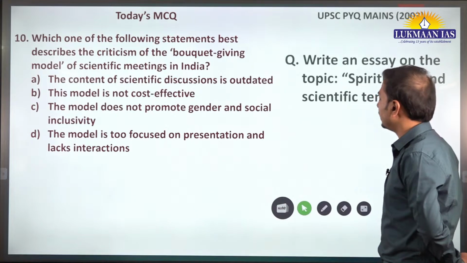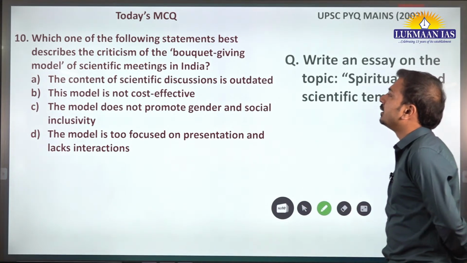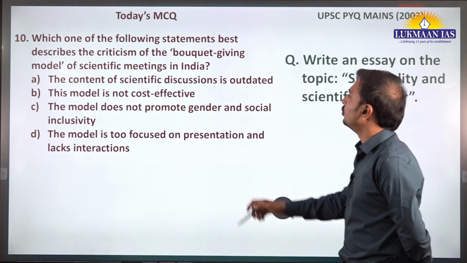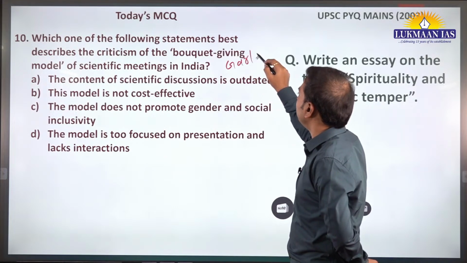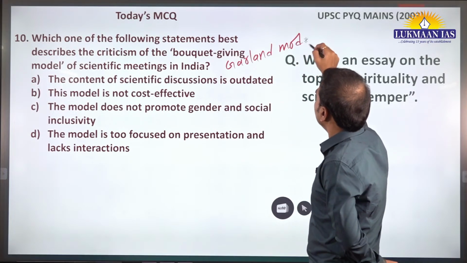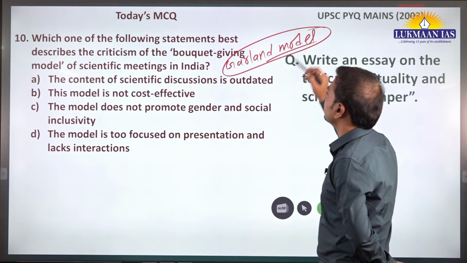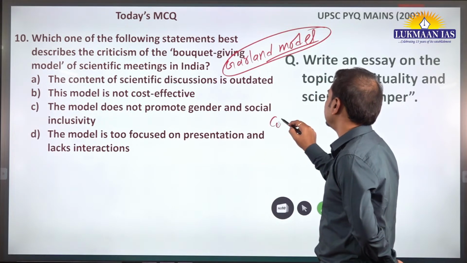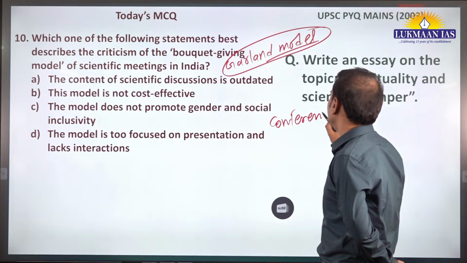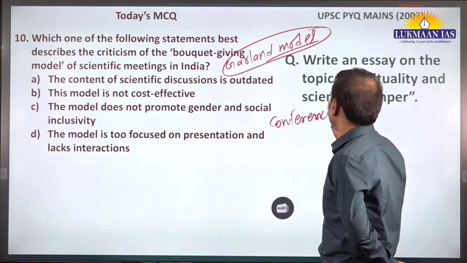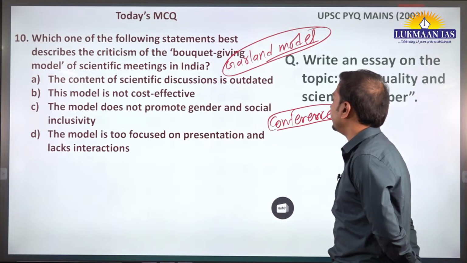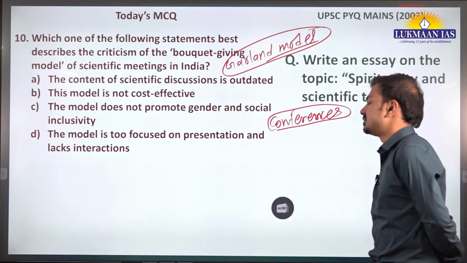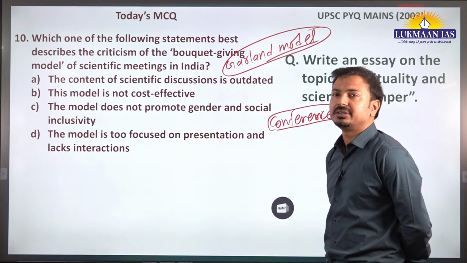Now what about the last question for today? Bouquet giving model of scientific meetings in India. Bouquet giving, or it is also called the garland model. Such an article came on the editorial page. Garland model or bouquet giving model of scientific meetings, like the conferences related to science, such as the All India Science Congress, or different kinds of conferences where the researchers or experts meet with each other and discuss.